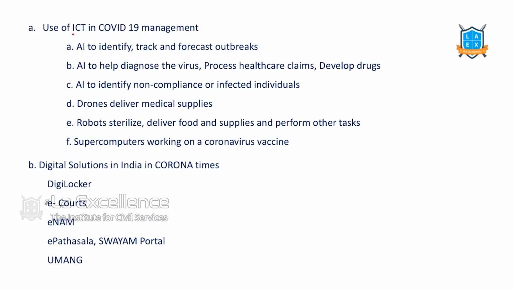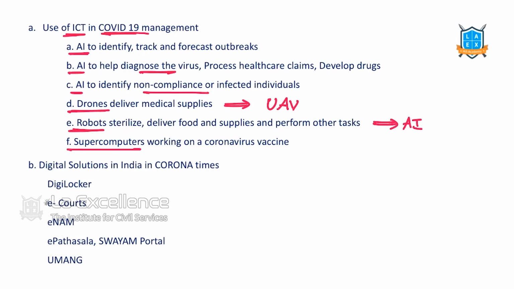Here, use of ICT in COVID. We are using AI for many purposes: to track the outbreak, to diagnose the virus, to identify non-compliance. Drones are also applications of ICT. These are called unmanned aerial vehicles. We are using them. Robots with artificial intelligence, we are using them. Supercomputing, we are using it to make the vaccines.